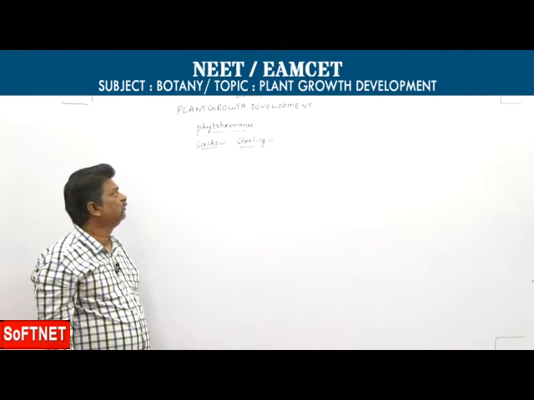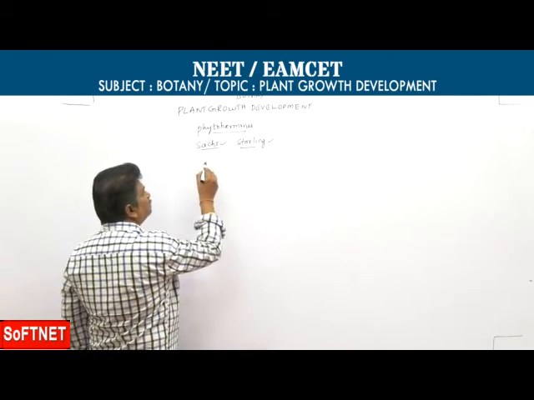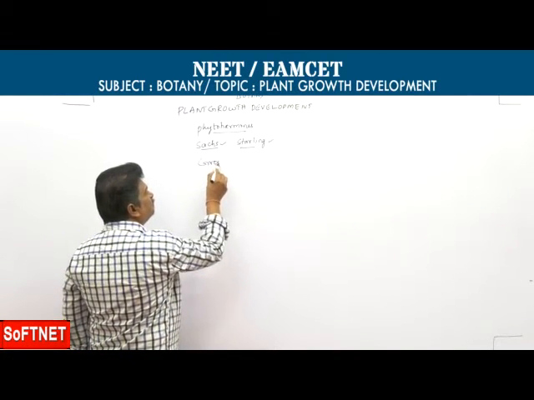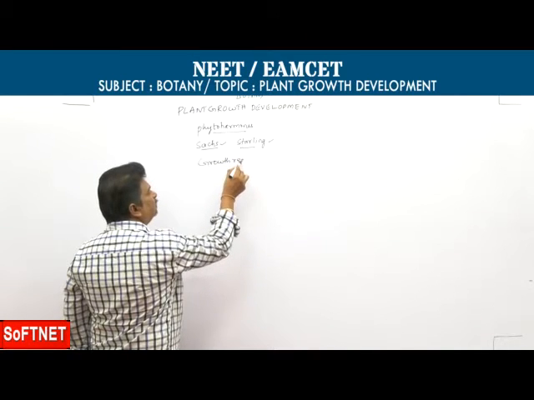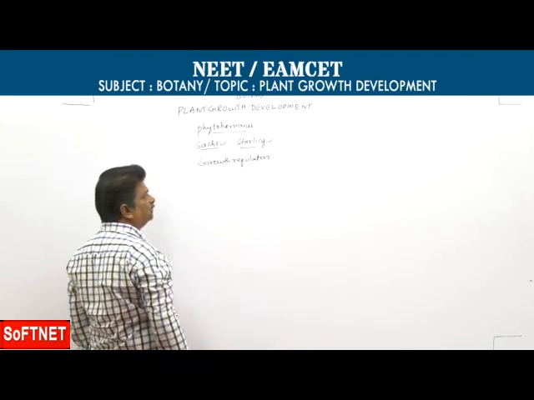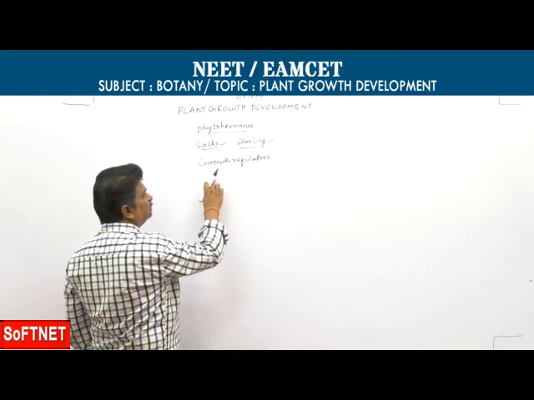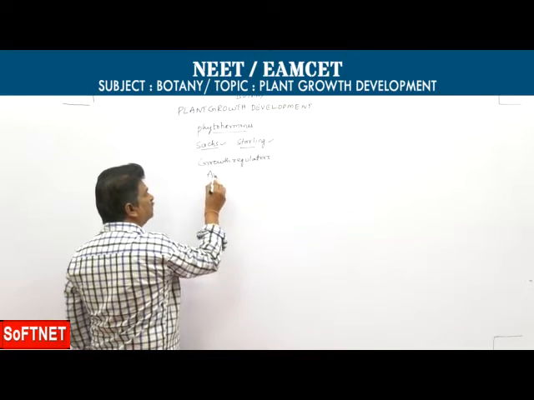These are called phytohormones or plant hormones. Some phytohormones promote growth, so they are called growth regulators.